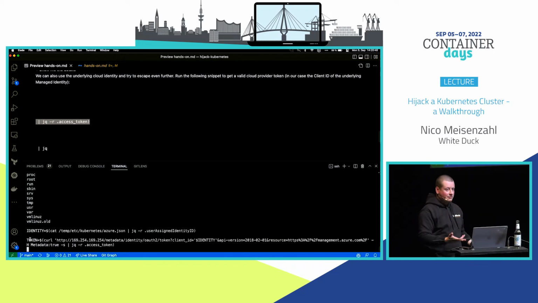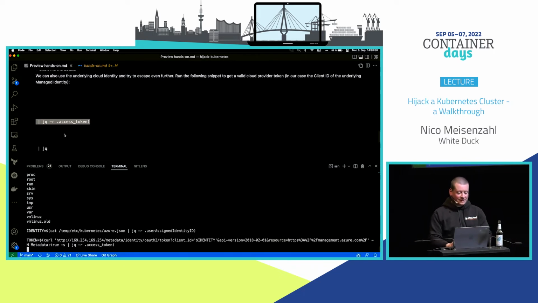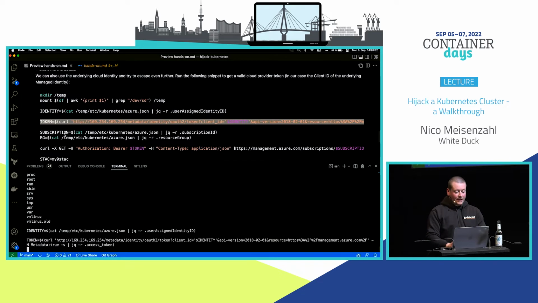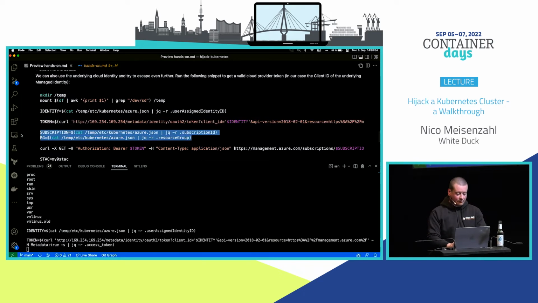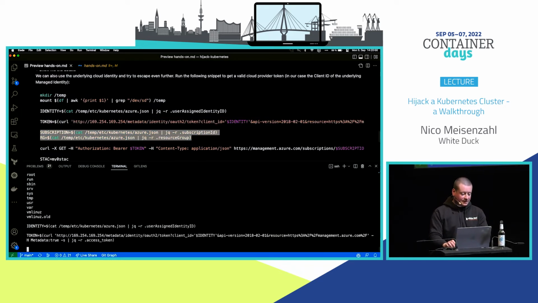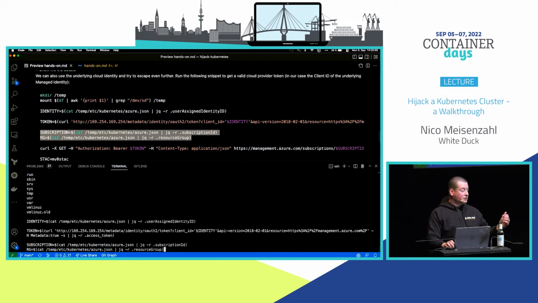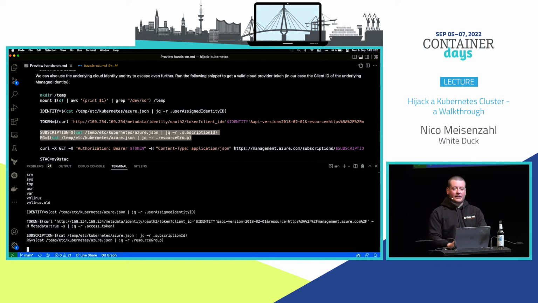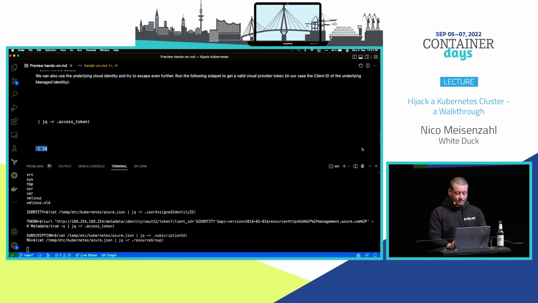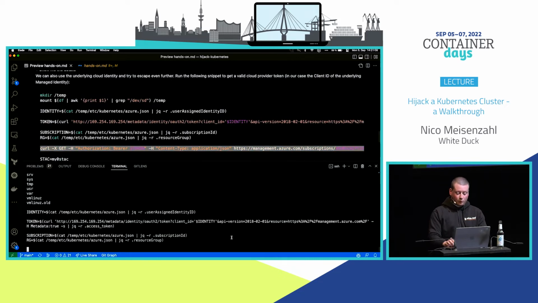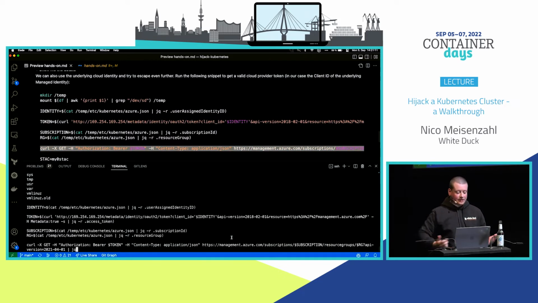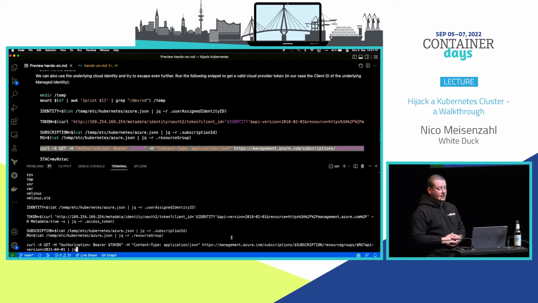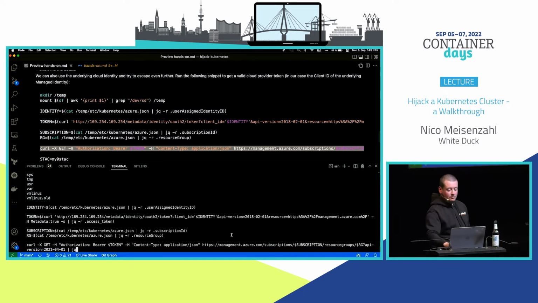And I can't show you that one because otherwise you could access my environment here. But we also need to create some further metadata information, Azure-related subscription and resource group, which is also stored in the Azure JSON file. And now we basically have all the details to talk to the Azure Resource Manager and authenticate with Azure to list data, to create data, or something else. So to do so, we're doing a get.